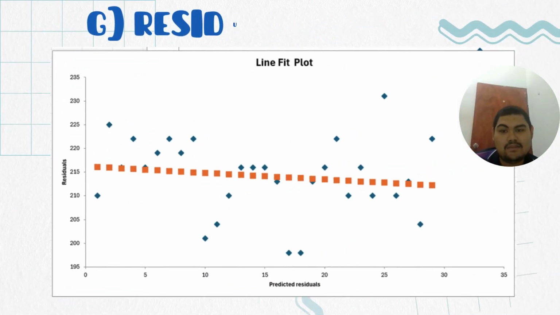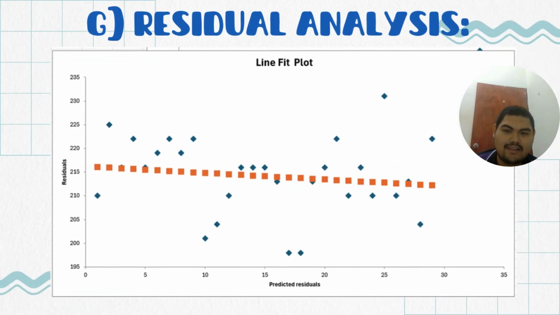If you look at the independence of residuals, looking at the residuals versus time plot, there's no clear pattern or systematic trend. And now we look at the line fit plot. If you look at the graph, regarding outliers, looking at the standardized residuals, most points fall within plus or minus 2 standard deviations. No point exceeds plus or minus 3 standard deviations, and no influential outliers were detected that would significantly impact the regression.